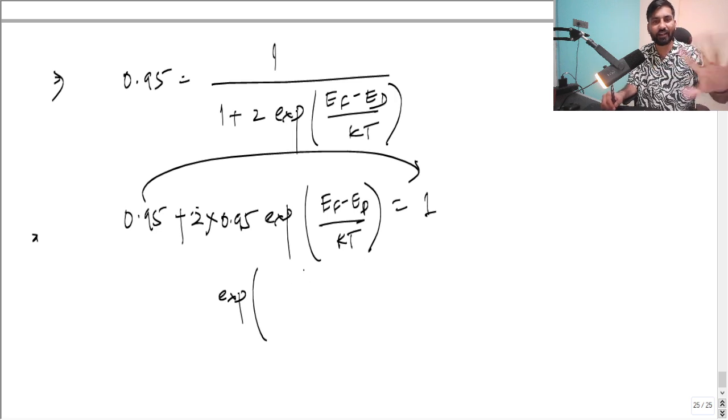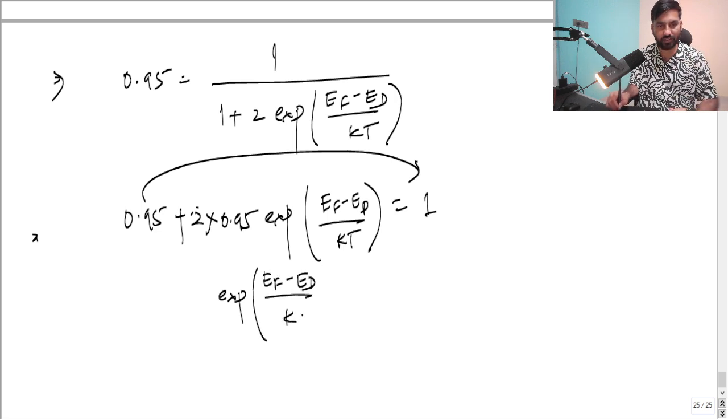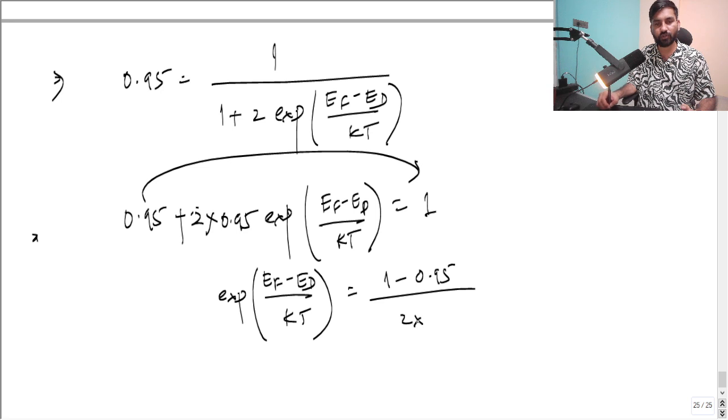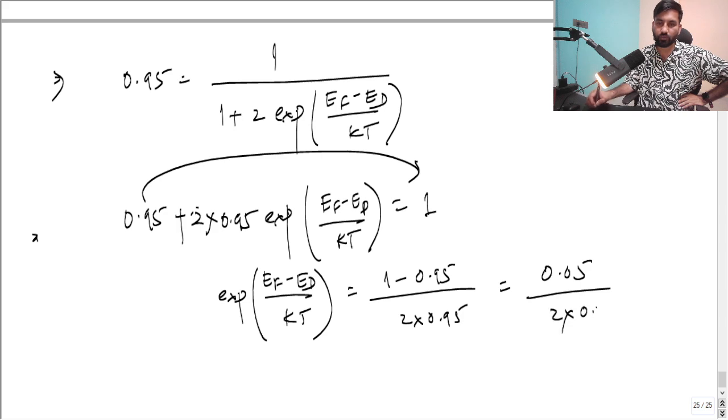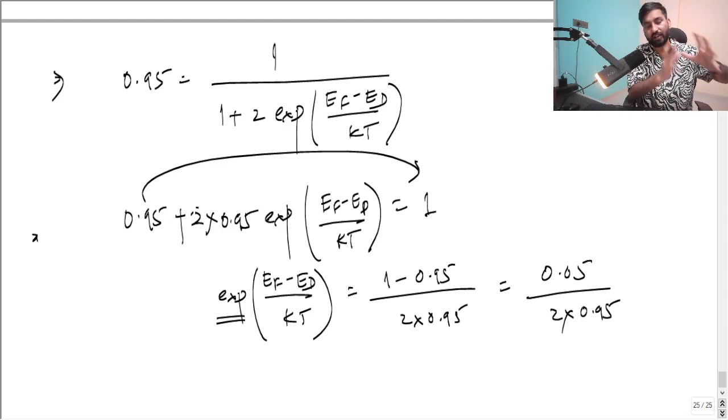In my case I will directly solve this, but I'm just showing you: EF minus ED by KT is nothing but 1 minus 0.95 upon 2 into 0.95, which is 0.05 upon 2 into 0.95. Don't simplify this. Let's say this is a natural exponential function, so it goes to that side and becomes natural log.